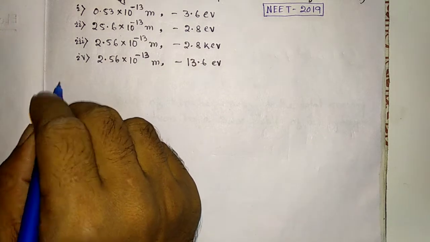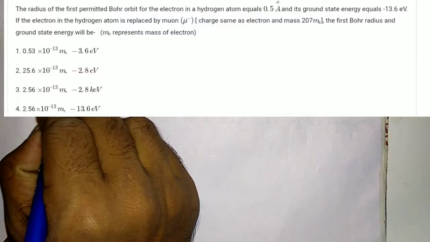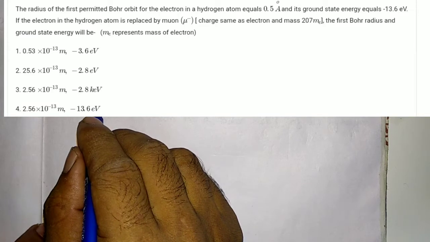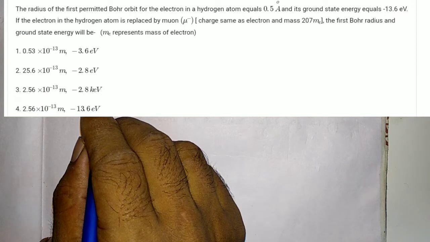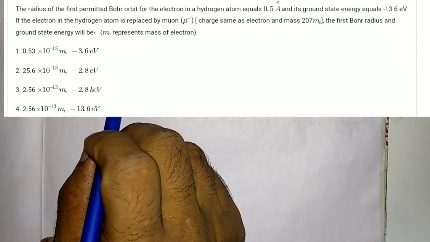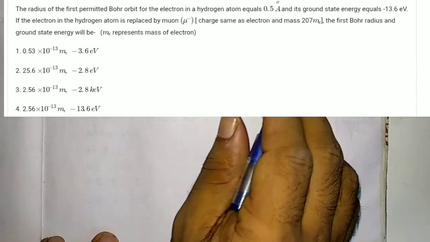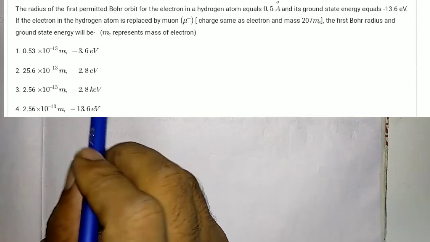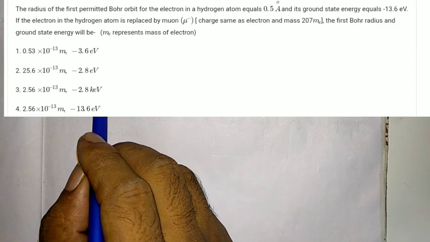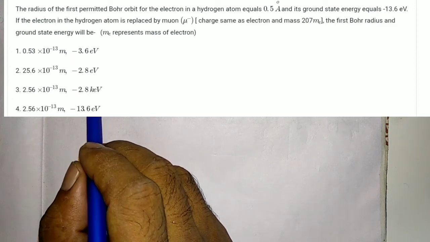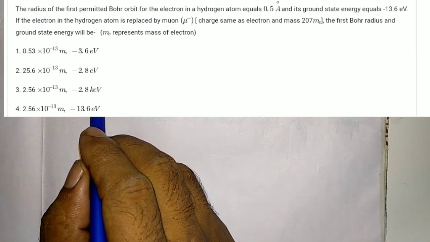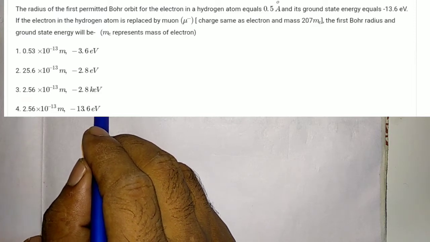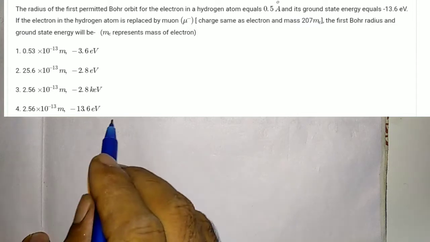So dear student, here is the solution. In the question, we have to find out, if in place of hydrogen we place a muon whose mass is 207 times that of the electron, the radius of the first Bohr orbit and the energy in the first orbit.